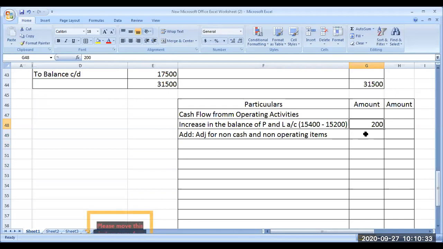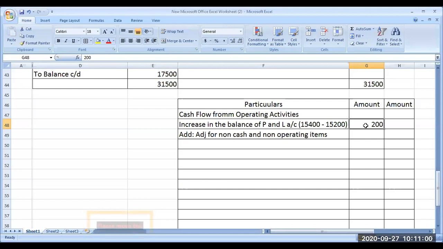While doing the profit and loss account, I might have deducted some dividend paid from the profit. Dividend paid is not an operating activity. Dividend paid is a financing activity. So I might have debited that dividend, but now it should be added back. It is a non-operating expenditure, so we are adding it back.